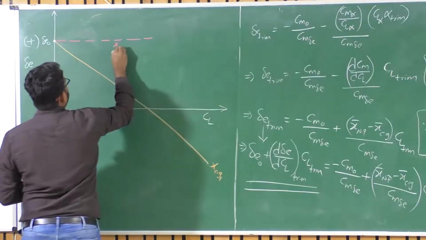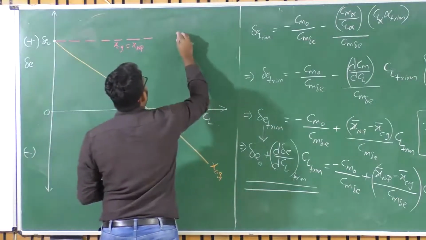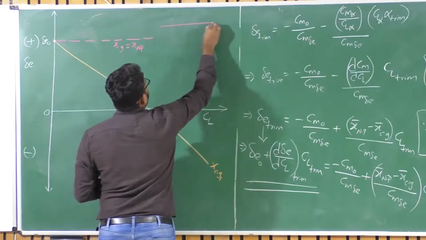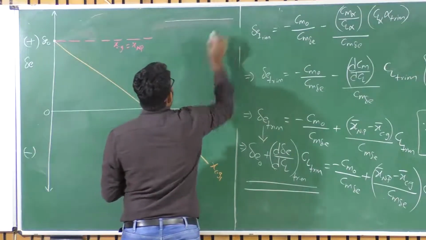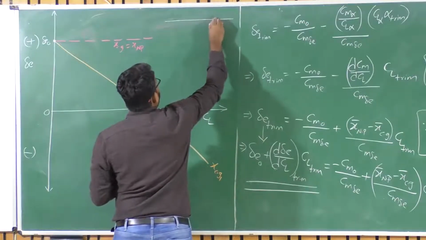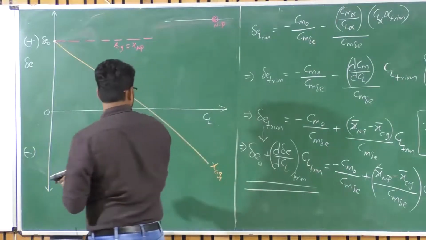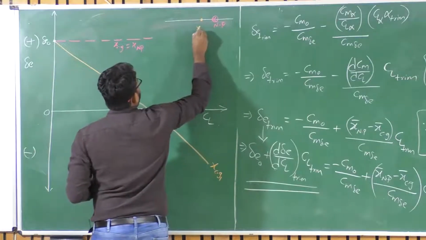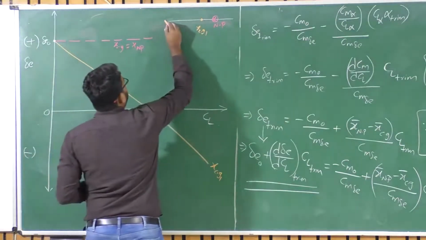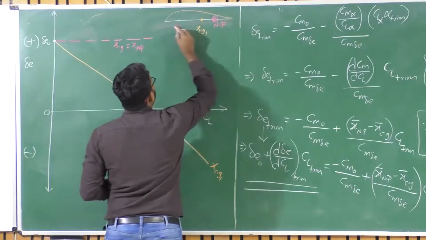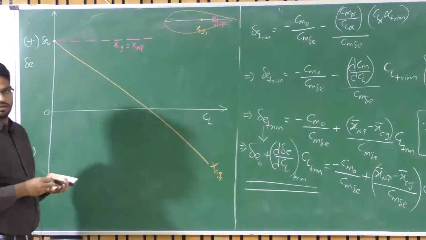Say this is my reference line, and this is my NP, the neutral point. Now this is my XCG1, location 1. So say I have an aircraft, or a wing alone aircraft, something like this. This is my XCG1.